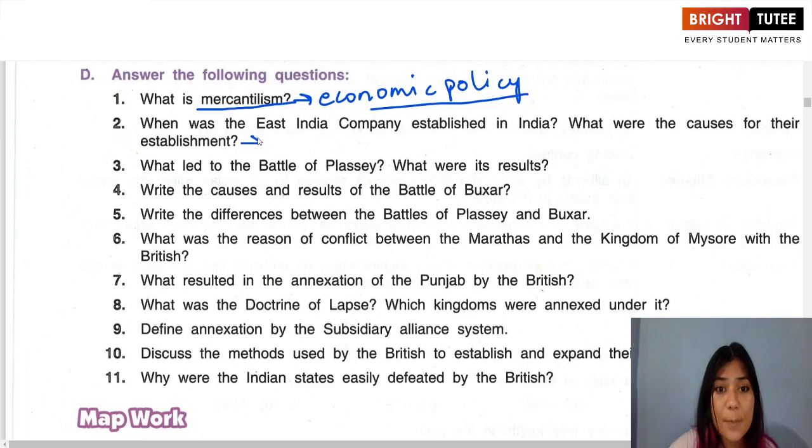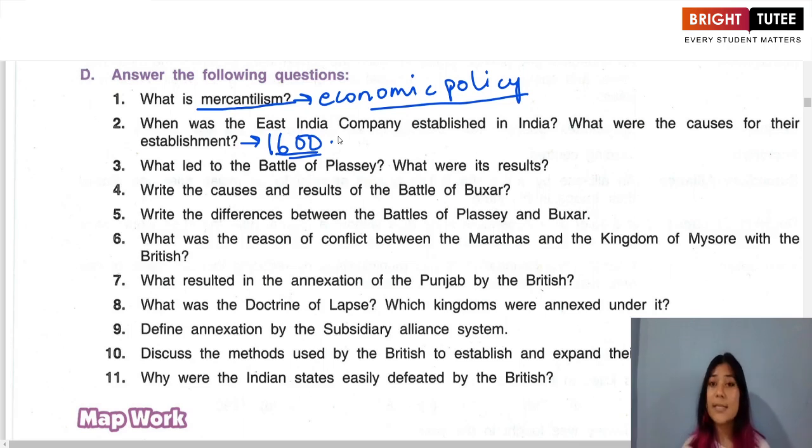So the East India Company was established in the year 1600. Now causes, there are many causes, but we can put some causes that we have understood from this lesson. Okay, so the first cause is that there was a great demand for Indian goods like spices, gold, cotton textiles, etc. in the European market in Europe.